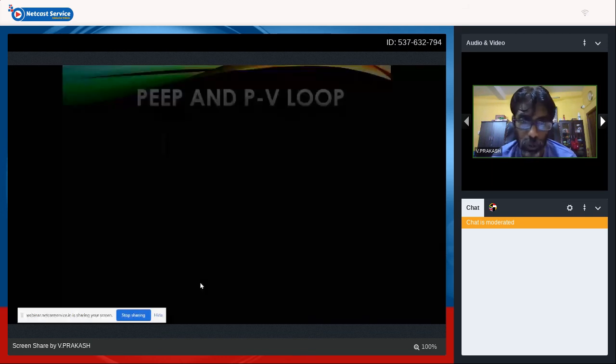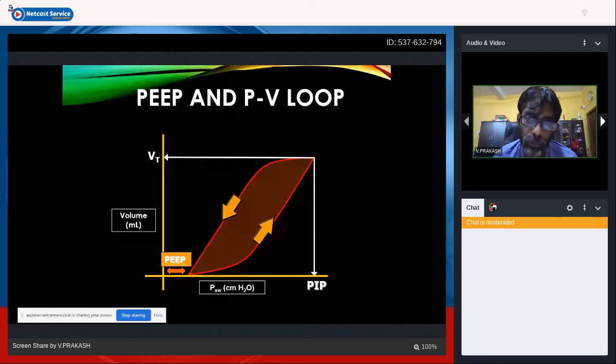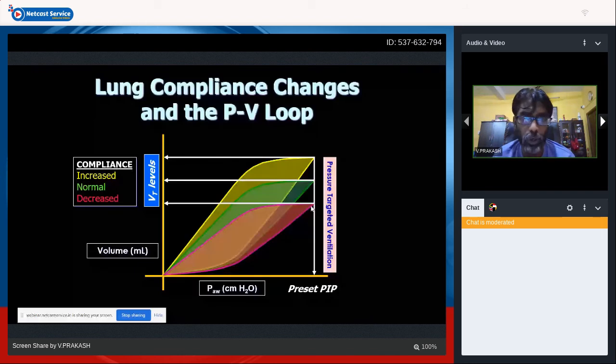Okay, so you start with the PEEP, the lower inflection point. Then comes your maximum peak inspiratory pressure. This volume on the y-axis is the tidal volume, then comes your lower deflection point, and the expiratory phase happens in a pressure volume loop. A diseased lung is close to your x-axis. A normal lung, or an increased compliance lung, moves towards a small change in pressure producing a dramatic change in volume. If a small change in pressure gives only a very small increase in volume, that means your lung is very poor, with decreased compliance.